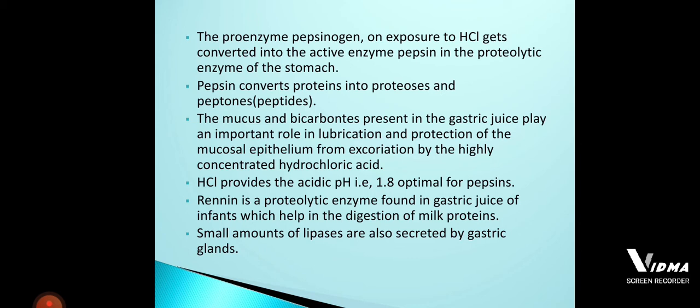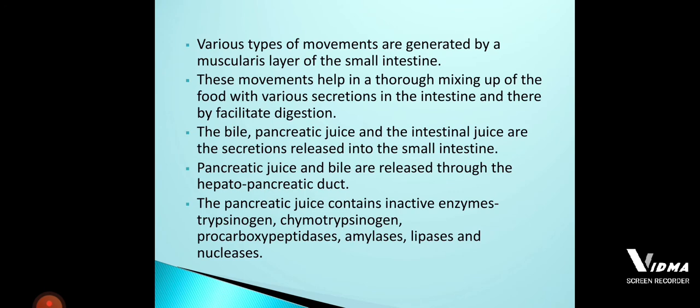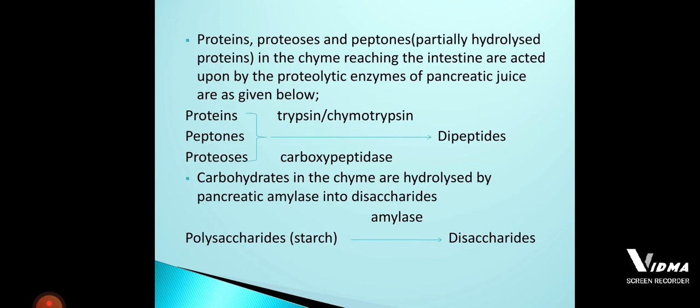The pancreatic juice, which consists of six pancreatic enzymes. With the help of these six enzymes, the chyme entering the duodenum is broken down into end products, but those end products will not be completely simple and absorbable.